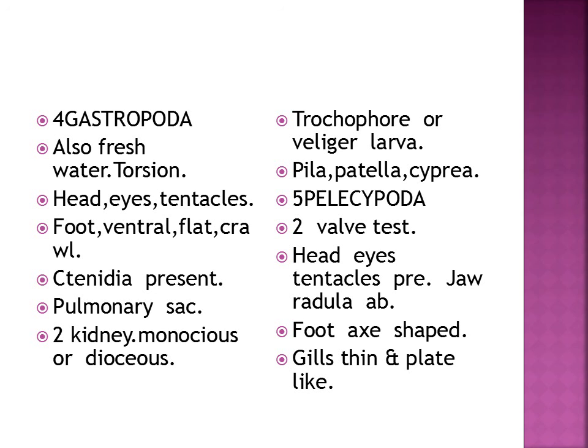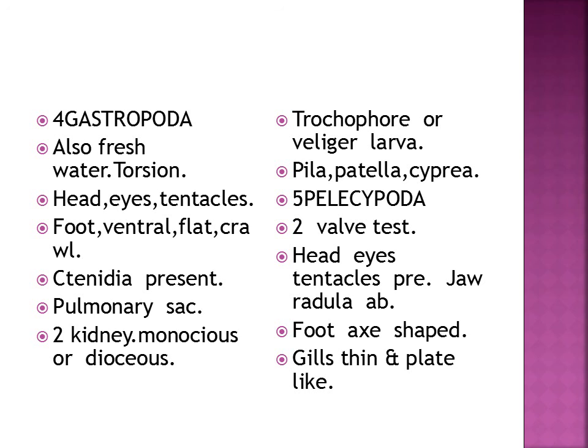Pulmonary sac present. 2 kidneys are present. Animals can be monoecious or dioecious, means both sexes can be present in one animal and different sexes can be present in 2 animals. Trochophore larva or veliger larva is present. Pila, Patella, Cypraea are the examples.